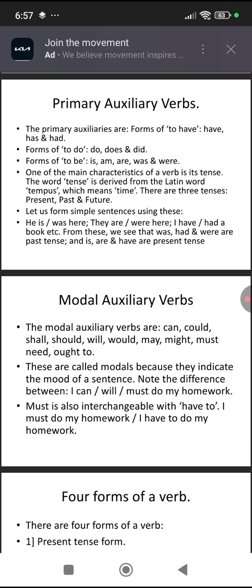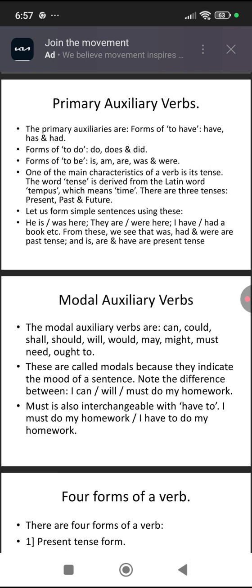Now, one of the main characteristics of a verb is the tense. Tense means time. It is derived from the Latin word tempus. So, there are three tenses, as we know: present, past, and future. So, let us form simple sentences using just the primary auxiliaries. So, if I say he is here, it is present tense when I compare it with he was here.